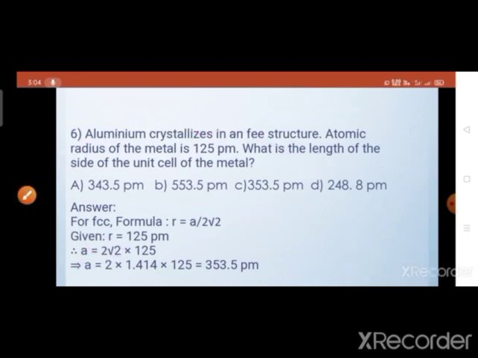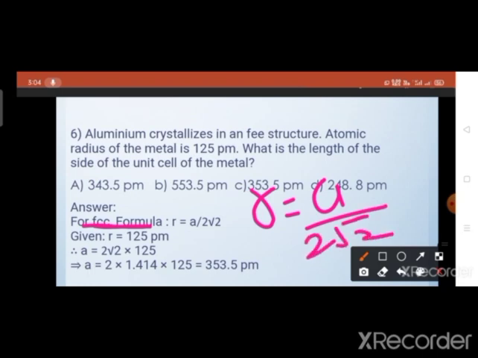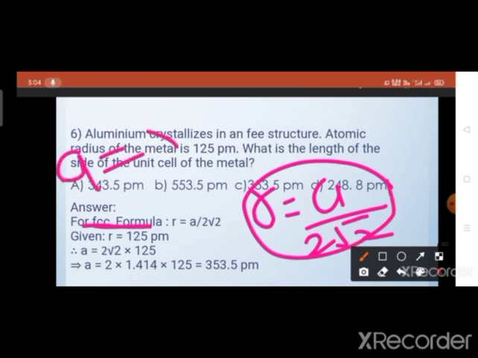Here we know the formula of the radius in case of an FCC structure. The formula is R is equal to a divided by 2 square root 2. Here we have to rearrange this equation. So a is equal to R into 2 into square root 2.